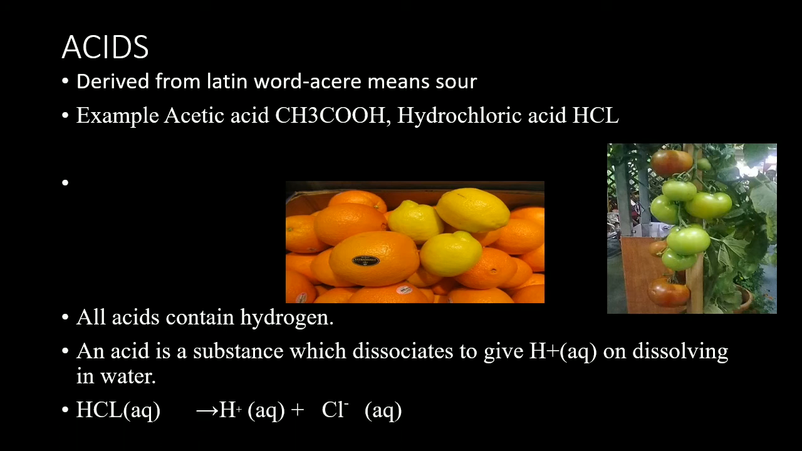Example, we can see here HCl. If we add HCl to an aqueous solution, that is, in water, it dissociates to give H plus and chloride ions, hydrogen ions plus chloride ions.